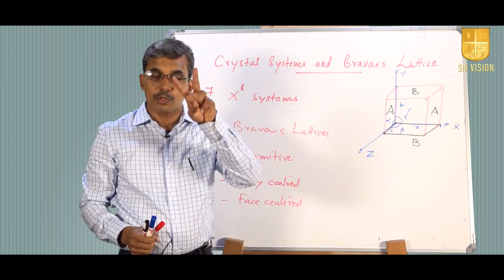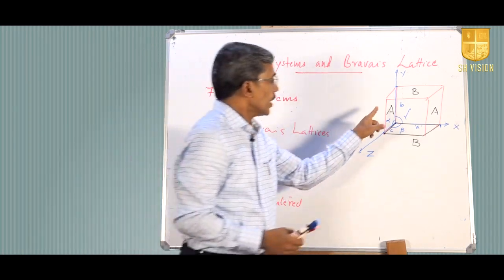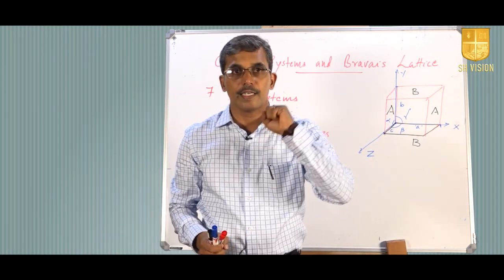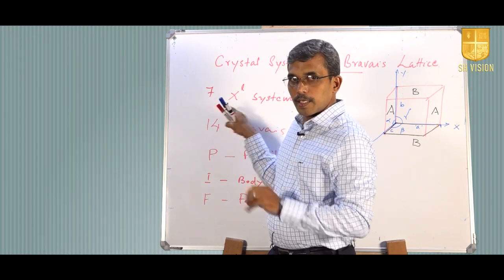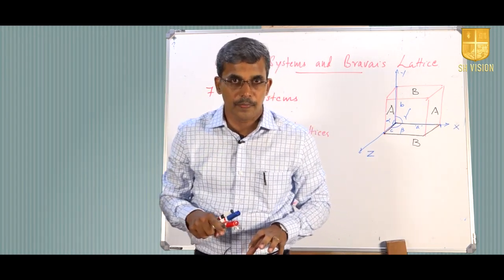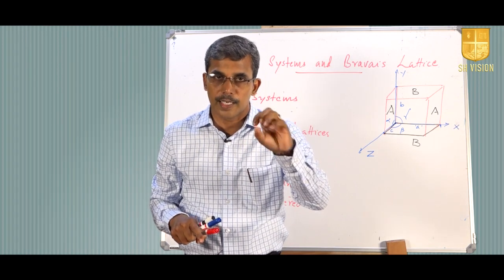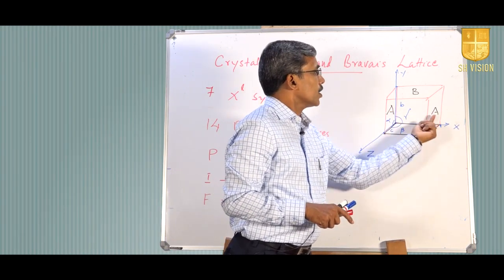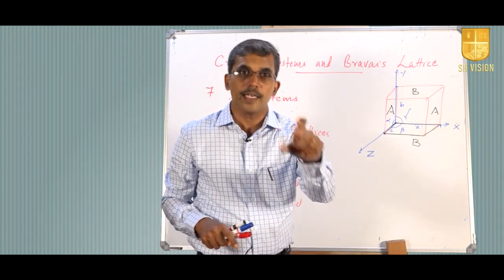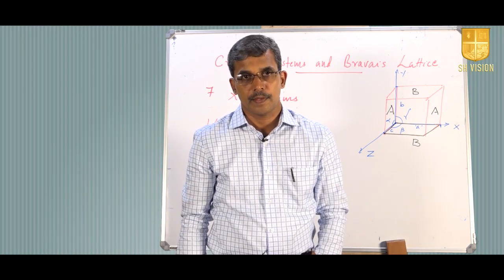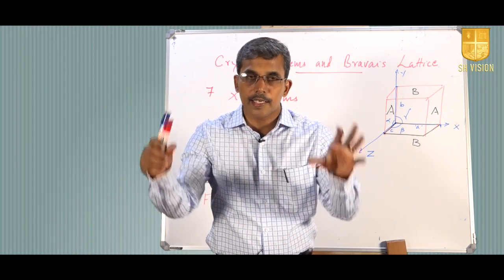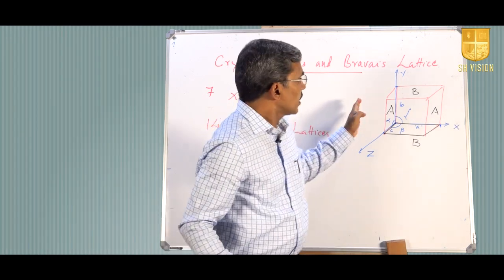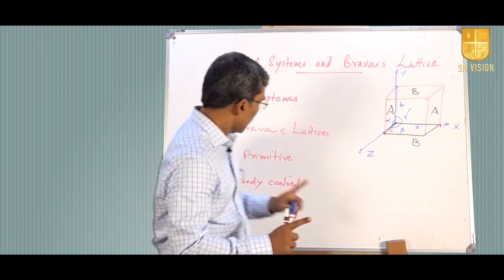So, if there are two lattice points additional on A plane, suppose in addition to the basic crystal system that is having a regular unit cell shape, in addition to that corner lattice point, suppose there are two lattice points on one of the faces. Suppose on both A faces there are two more lattice points, still it will have the quality to be a crystal. Identical surroundings etc. will be satisfied, and then such a system is represented by the letter A.